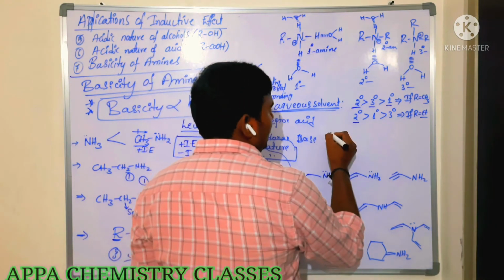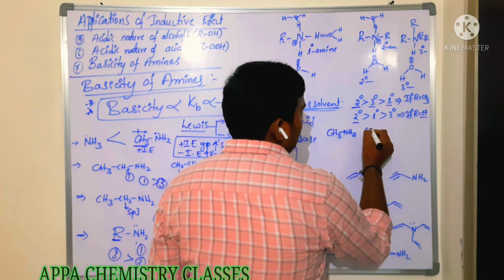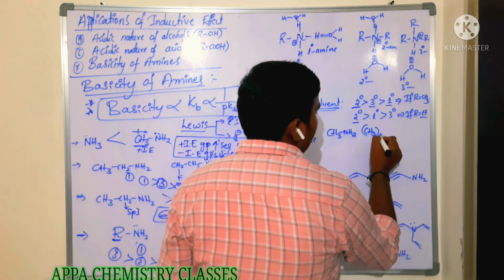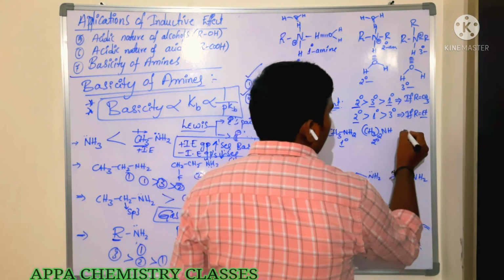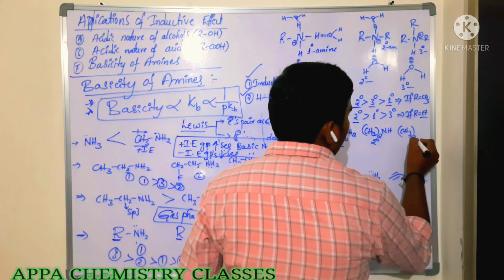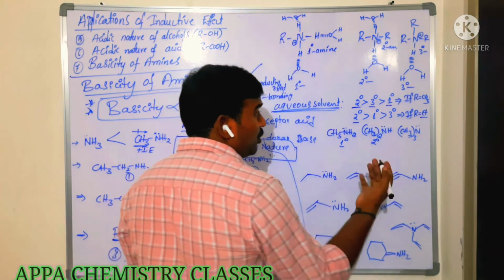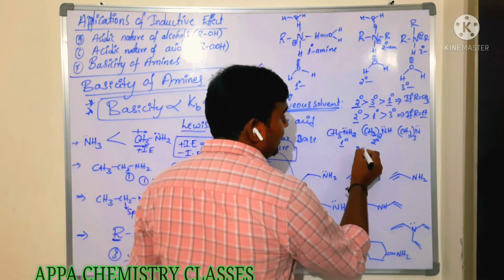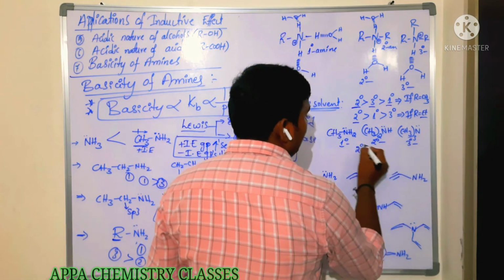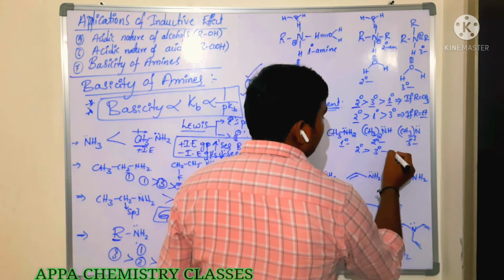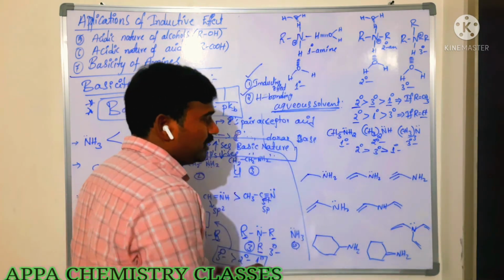So I will write once again here: CH3NH2, CH3 taken twice NH, primary amine, secondary amine, next tertiary amine. Among these in aqueous solution, which is more basic? Secondary amine is more basic, after that tertiary amine, after that primary amine. That is in the case of the methyl group.